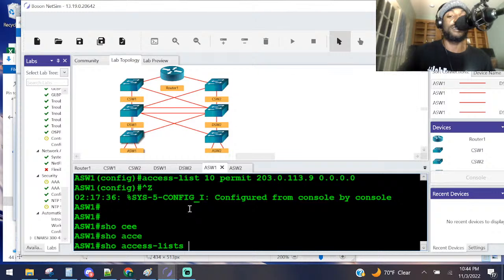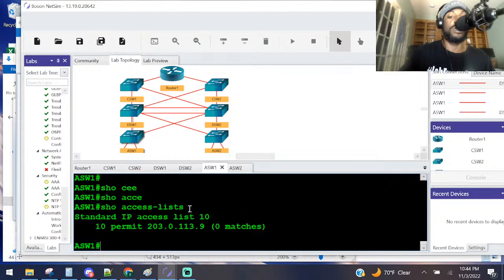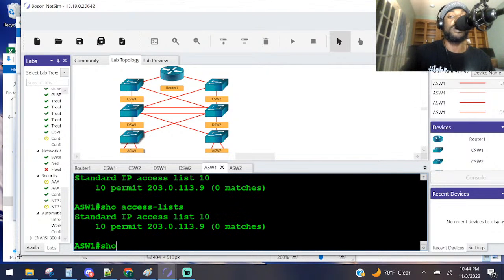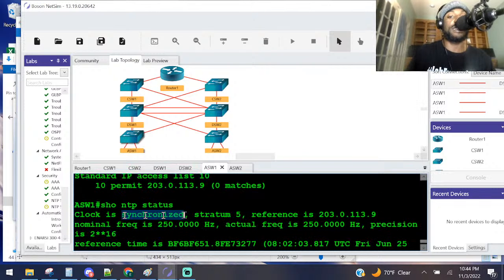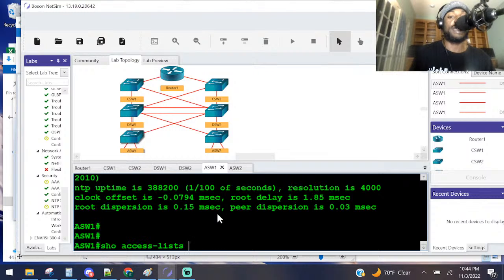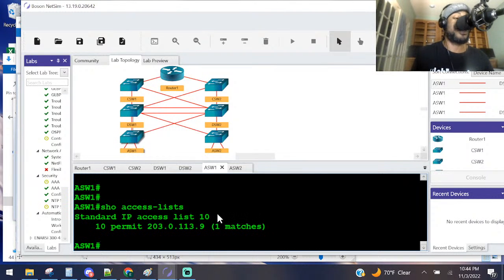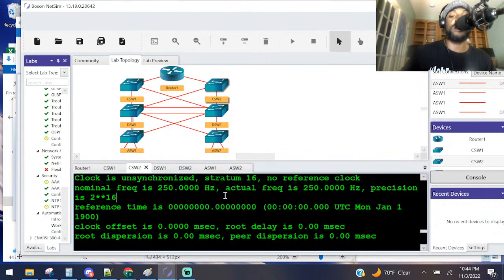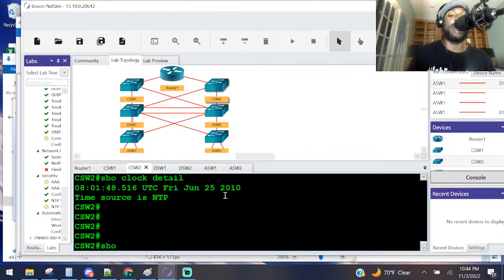Show access list. It says .9. We haven't got any matches yet. I think it'll take a couple seconds before we actually send some NTP packets to see. Maybe we could force that though. Show NTP status. Our status is synchronized, stratum of 5. Access control list. We got a match. Shout out to you for that one. That's what happened there. Y'all see that? I made another mistake right there, and Diane caught it right there. Now let's go down these lines, check their status, and we should be good to go. So I should be checking the ACLs too.